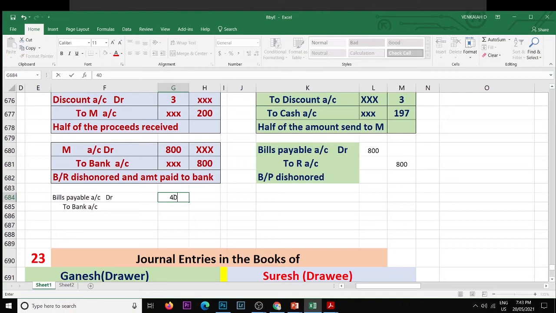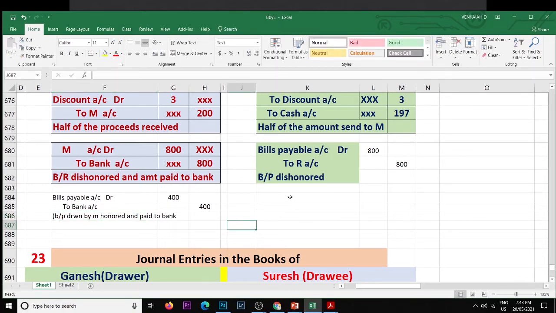Amount is 400, bill drawn by M on R into bank. Okay, no entry here because the bill is already discounted.